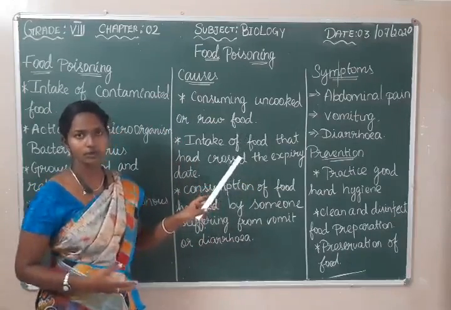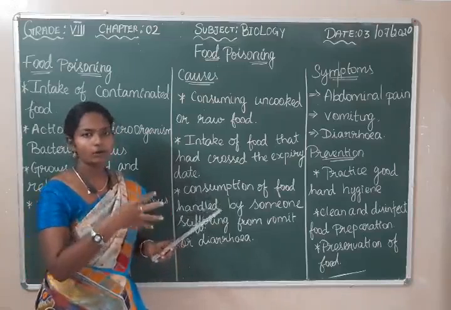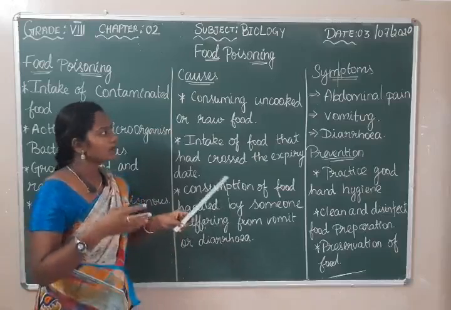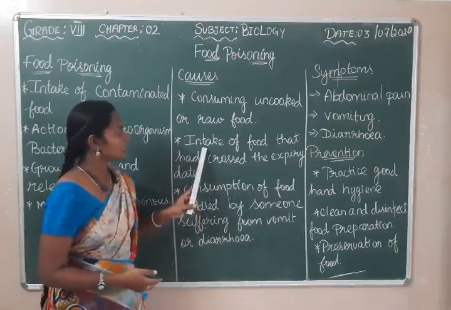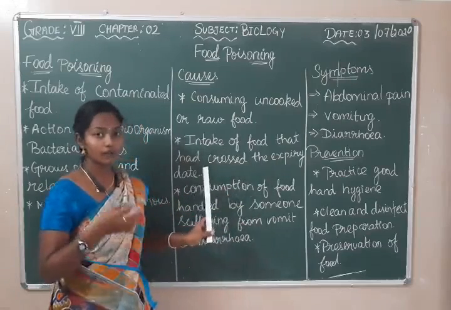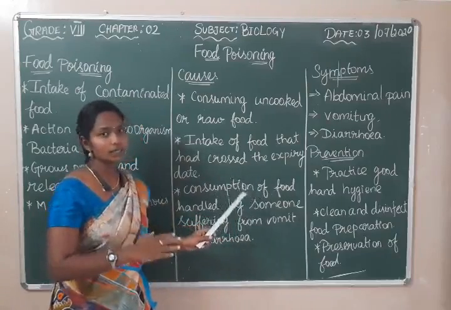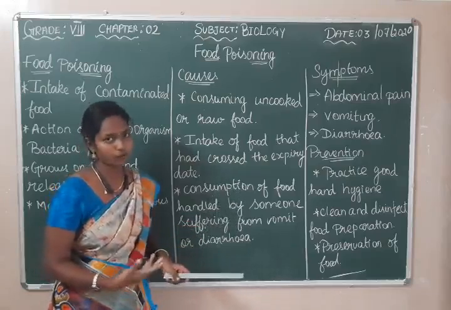If you eat uncooked food, this may also lead to food poisoning because some microorganisms might be there. If you cook, they may get killed and we can avoid food poisoning. Next is intake of food that has crossed the expiry date. If you eat food which has crossed the expiry date, there might be the action of microorganisms, and it may lead to food poisoning.